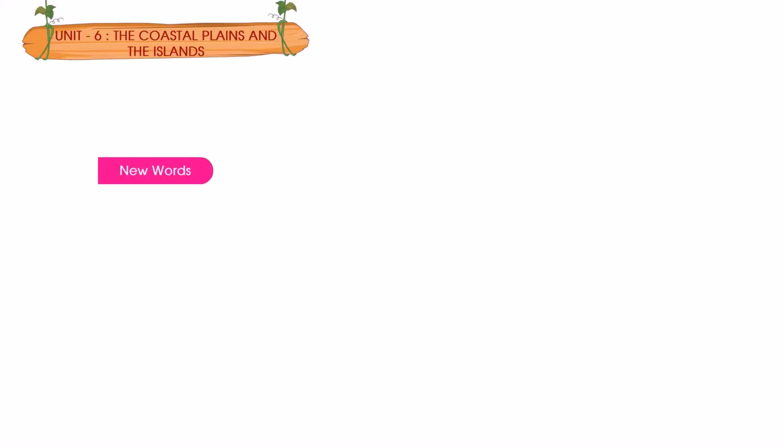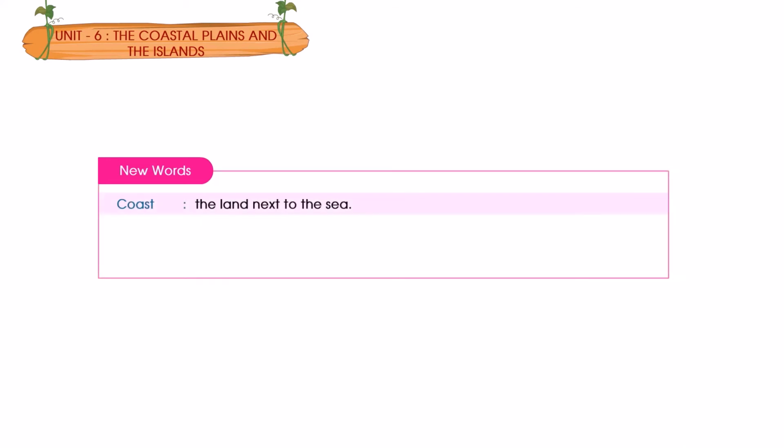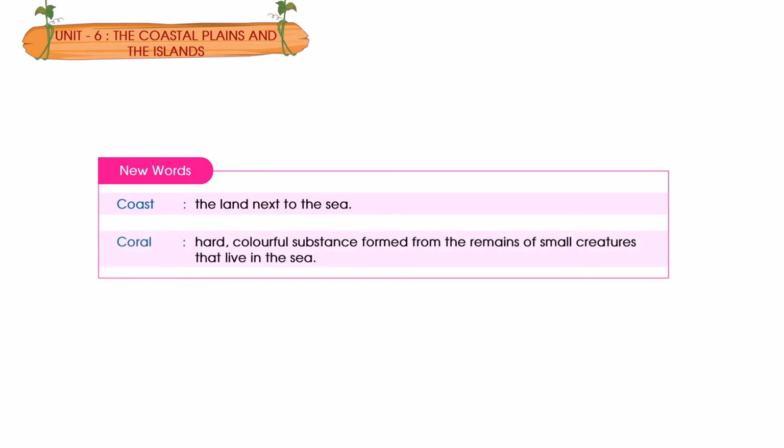New words. Coast: the land next to the sea. Coral: hard, colorful substance formed from the remains of small creatures that live in the sea.